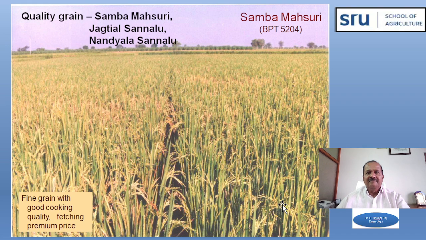This is again different paddy crop varieties grown in Nalgonda district with the Musi River water. We have a number of high yielding rice crops like Samba Mashuri, Jagityala Sanalu, Nandala Sanalu. These are the fine grain varieties. Generally, the farmers prefer them because they fetch a high price and have fine cooking quality. So you can see how this crop is looking. Among these, Samba Mashuri is the ruling variety, and Nandala, these are the different varieties grown.